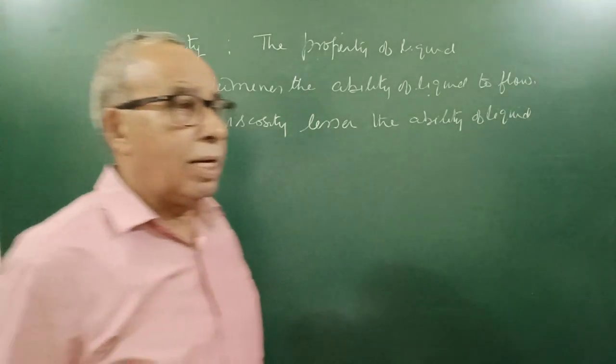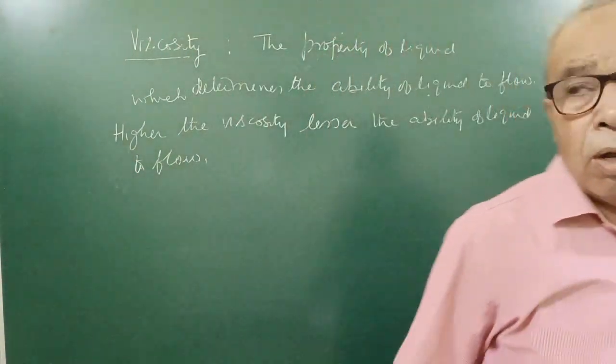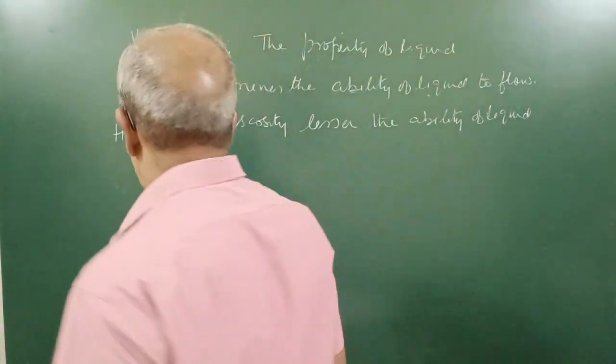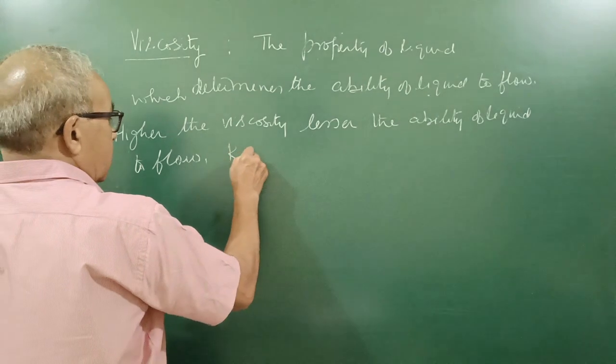Kerosene oil has lesser viscosity than mobile oil.